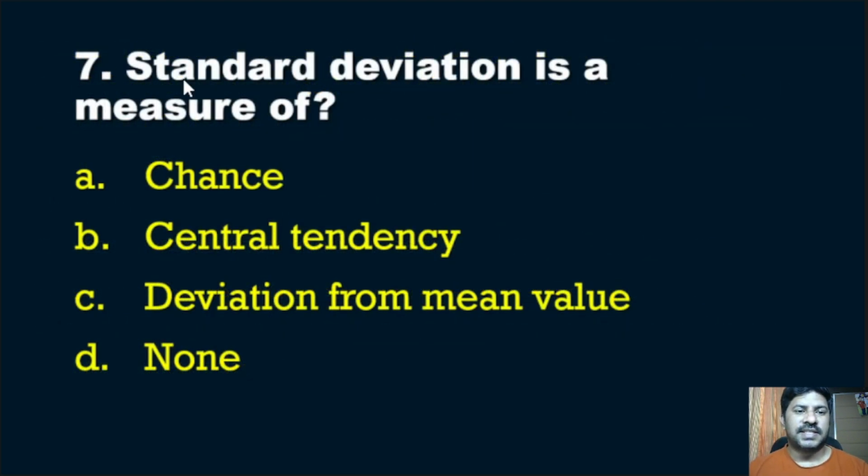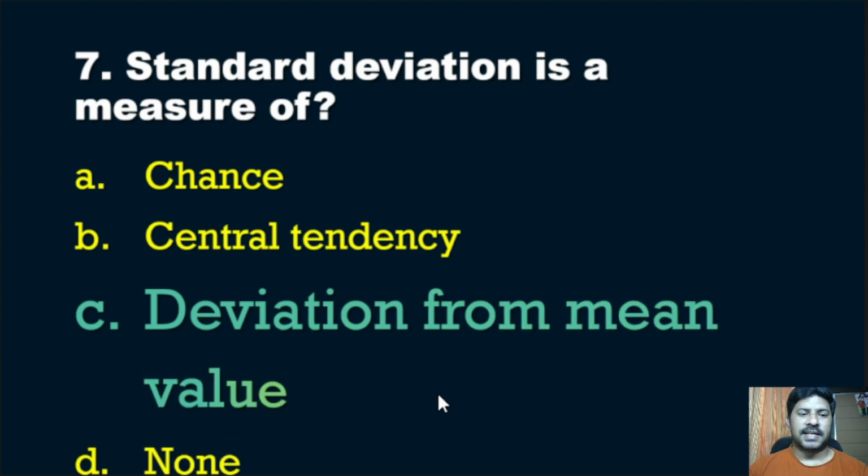Seventh question: standard deviation is a measure of chance, central tendency, deviation from mean value, or none. The correct answer is deviation from mean value. Standard deviation means a deviation from the mean value.